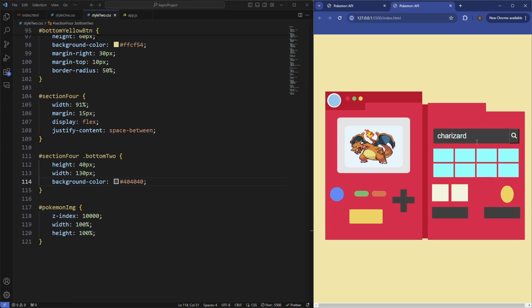I hope you guys enjoyed this tutorial, and I hope you learned a lot about how we can work with the Fetch API, using async await and working with APIs to create cool projects.